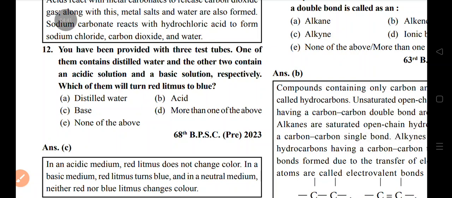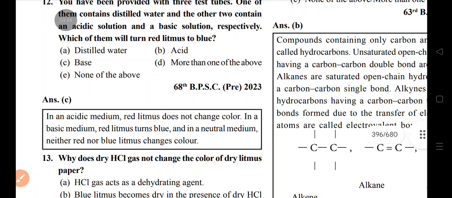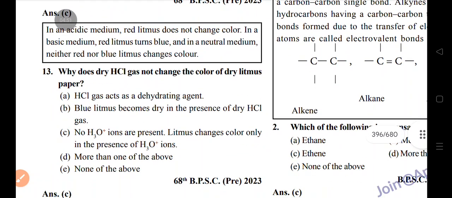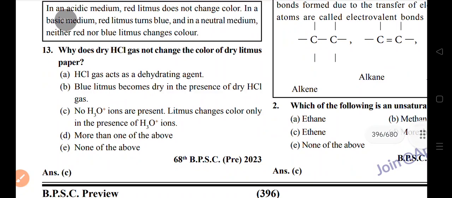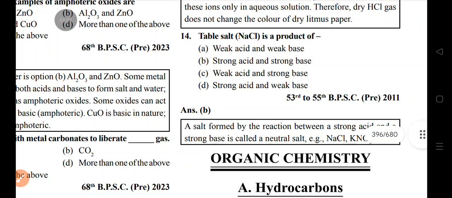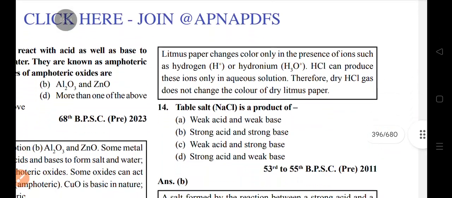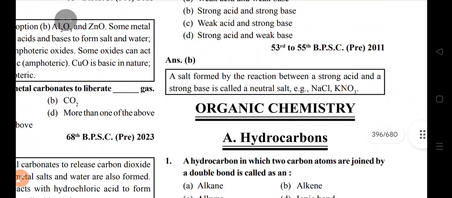You have been provided 3 test tubes. One contains distilled water, the other 2 contain an acid and a base respectively. Which of them turns red litmus to blue? Base. Why does dry HCl not change the color of dry litmus paper? No H3O+ ions are present. It changes color only in the presence of H3O+ ions. Table salt is made from a strong acid and a strong base.